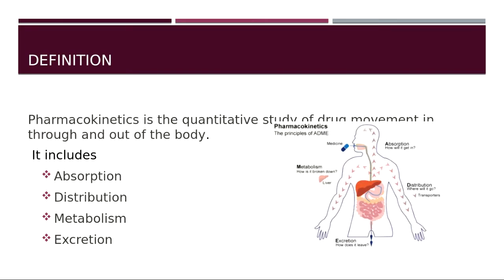Pharmacokinetics is the quantitative study of drug movement in, through, and out of the body. It includes A, D, M, E, that is absorption, distribution, metabolism, and excretion. So these four things constitute the